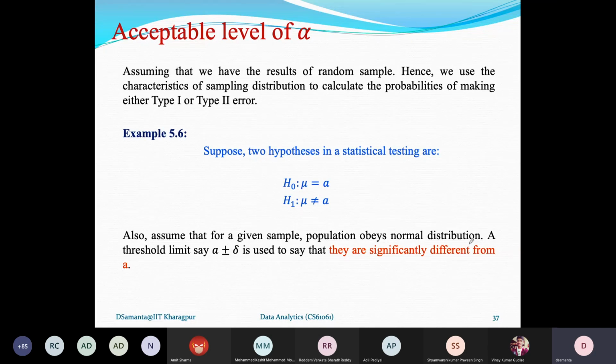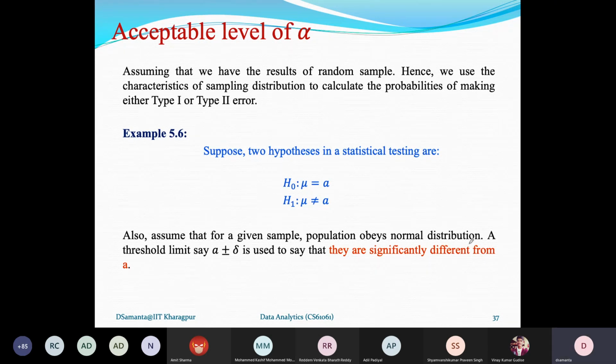Suppose there is a testing procedure where H0 and H1 are declared as mu equals A and mu is not equal to A. So there are two hypotheses, where A is a constant value and mu is the population mean. Here the hypothesis is that the mean is equal to A, and initially it is assumed true. And the alternate hypothesis is that the mean is not equal to A.